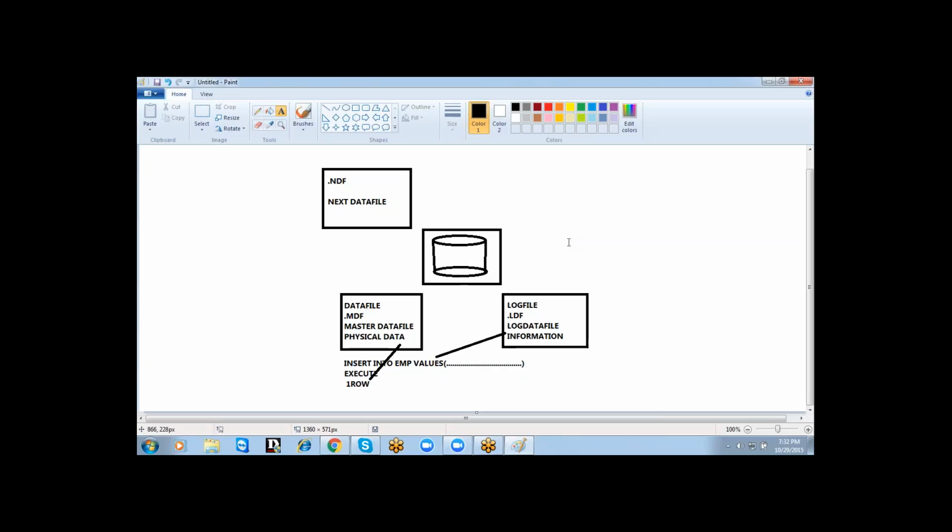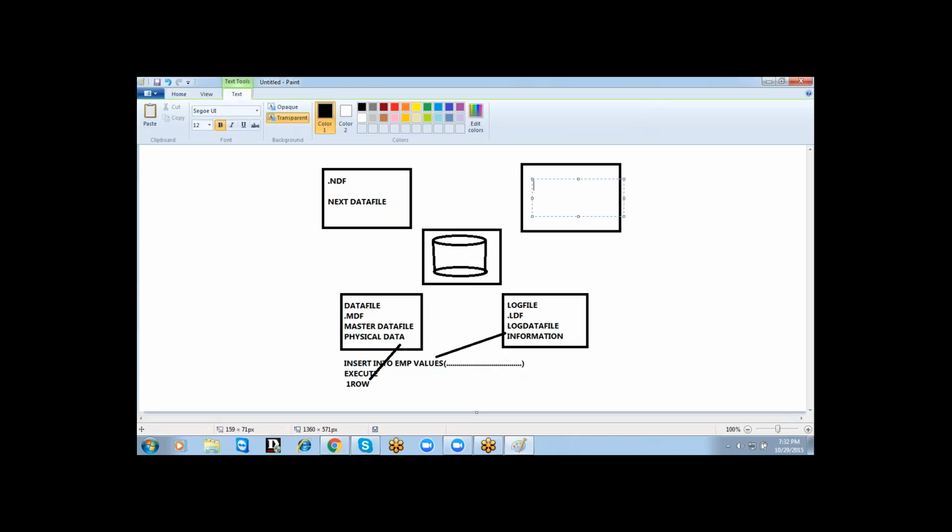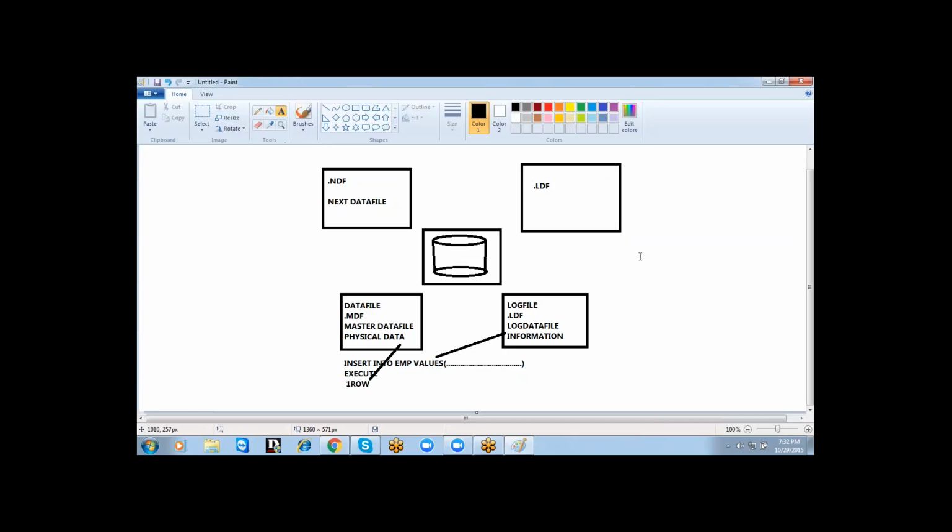Suppose after creation of the database, you are adding 10 new data files. For 10 new data files, you'll be getting extension as next data file only. Coming to the next scenario, assume that you are facing a space issue in the log file, so you can add one more disk and create one more log file in this disk. But this time you'll be getting extension as .ldf only. Extension will not be changed. So that is what the log file is.